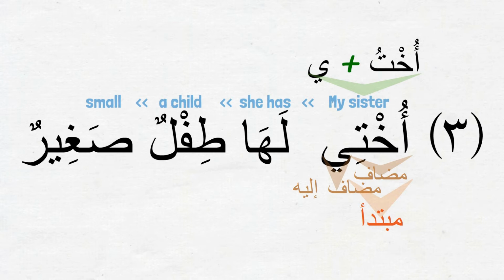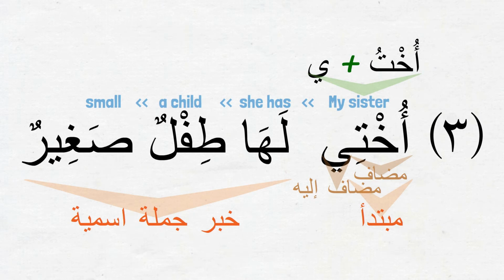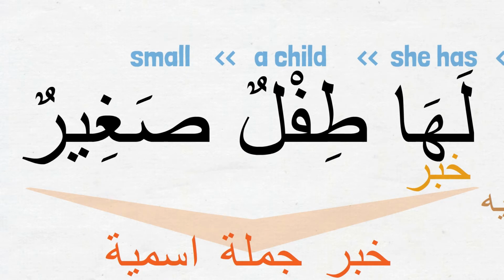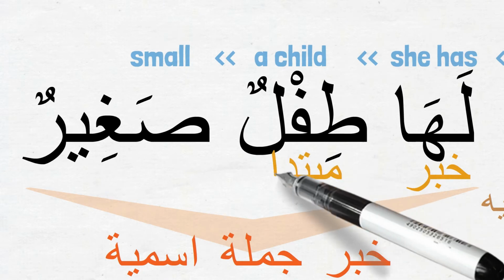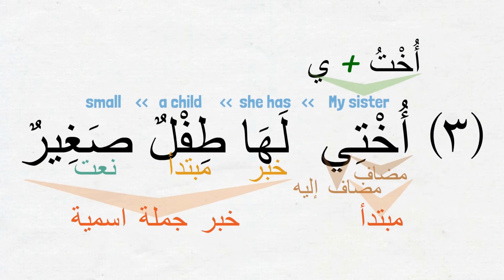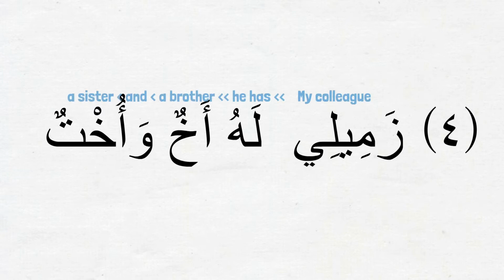The khabar of this outer sentence is the ismiya sentence لها طفل صغير. In this inner ismiya sentence, laha is the khabar shibhu jumla. Tiflun is the delayed mubtada. And صغير is the na'at for tiflun. And the final sentence is very similar in structure to what we saw in part 3. زميلي له أخ وأخت. My colleague or classmate, he has a brother and a sister.